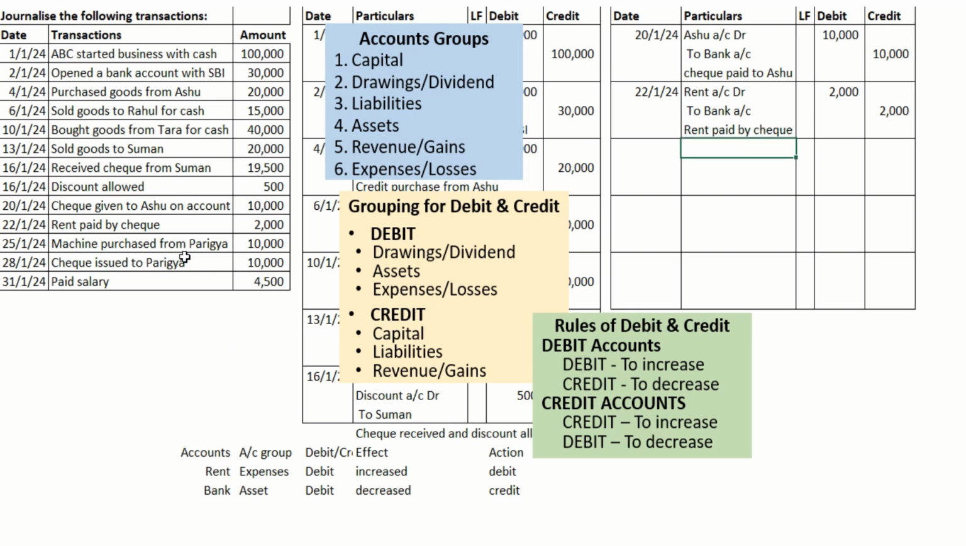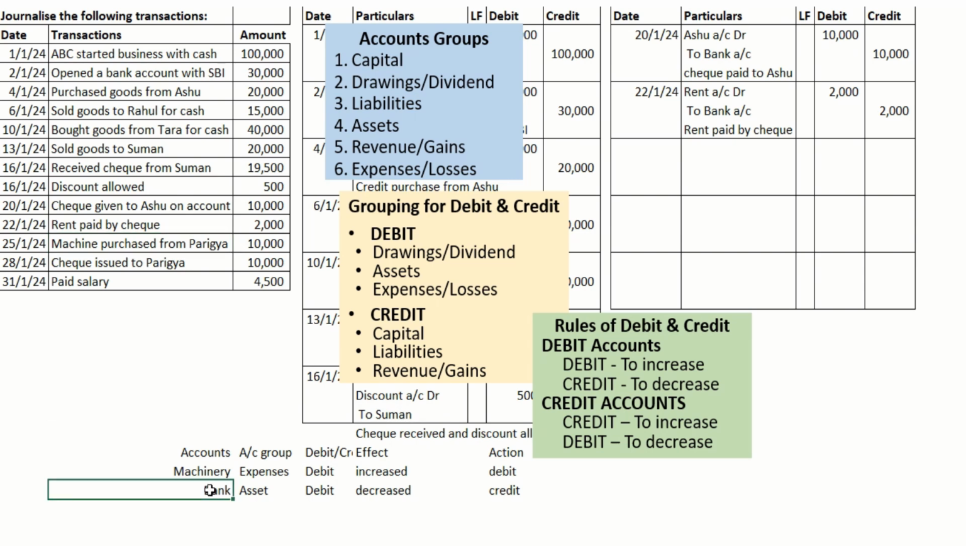Next transaction, machine purchased from Parigya. In the last video we already discussed this transaction. For our example purpose, we are buying machinery. The concept is that we are buying machinery not for selling, so it would not come under purchases, but it's a new asset. The name is machinery. It is not mentioned whether by cash or check, so our assumption is that it is on credit.